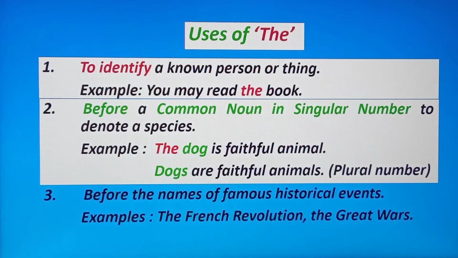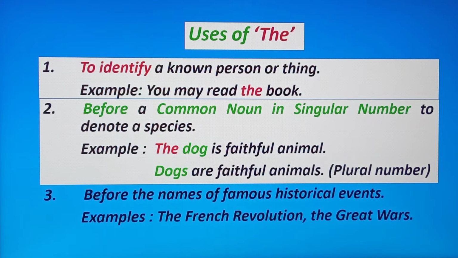Number 2, before a common noun in singular number to denote a species. See the example. The dog is a faithful animal. Dog is a common noun, but here it is singular, so we are placing the. In the second sentence, dogs are faithful animals. Here dogs is a plural common noun, it is in plural number, so we are not placing the here.